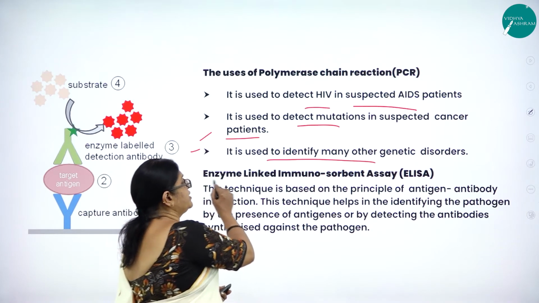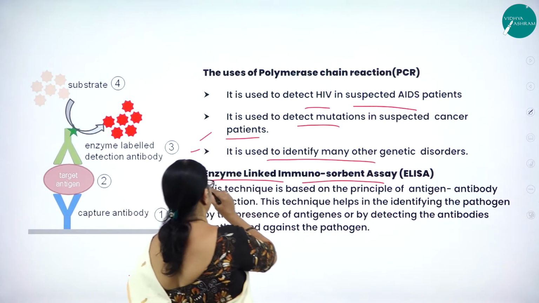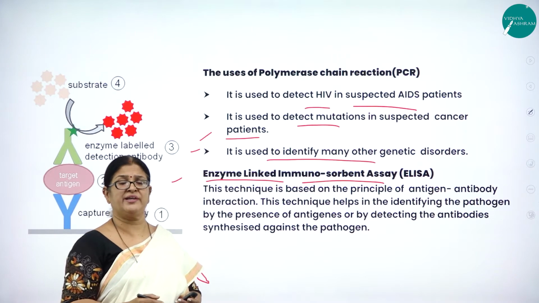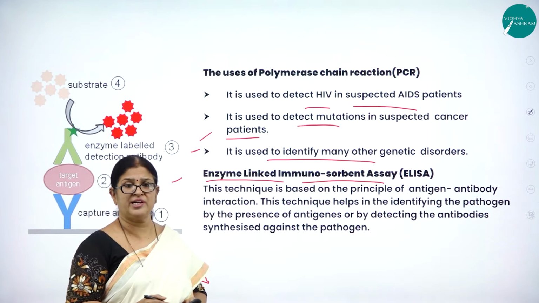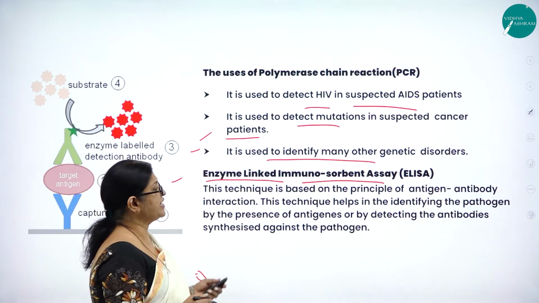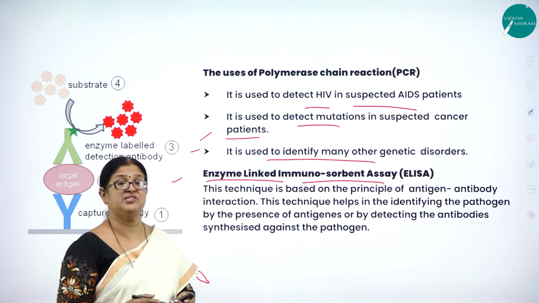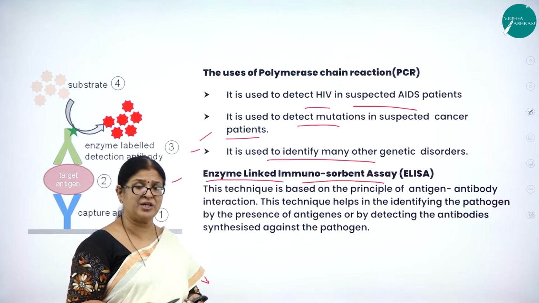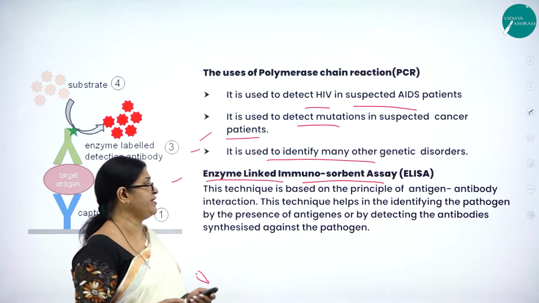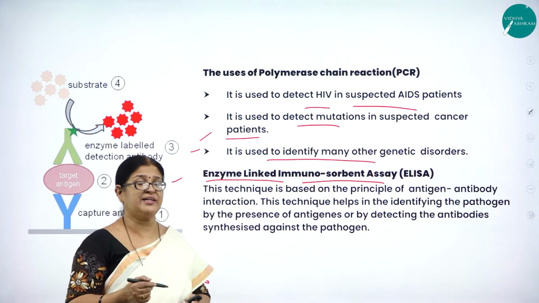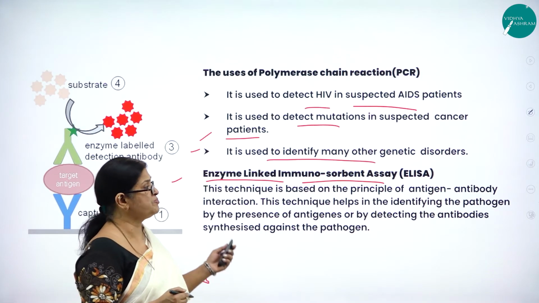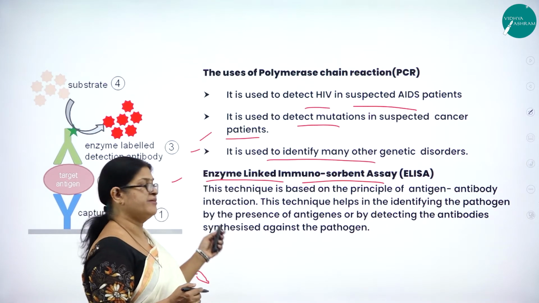Then enzyme-linked immunosorbent assay, as I said, is a very important technique that is used to detect HIV patients. This technique is based on the principle of antigen and antibody reaction, just like how we identify blood groups based on antigen and antibody reaction. So this ELISA test is also based on the principle of antigen and antibody reaction.